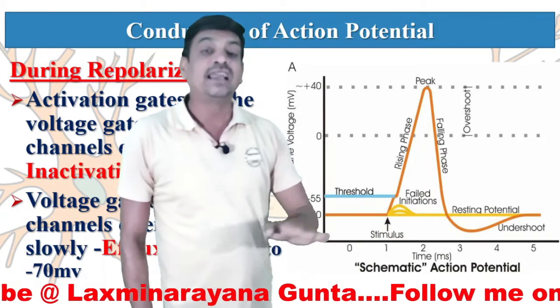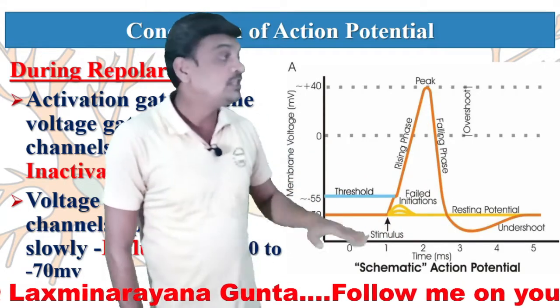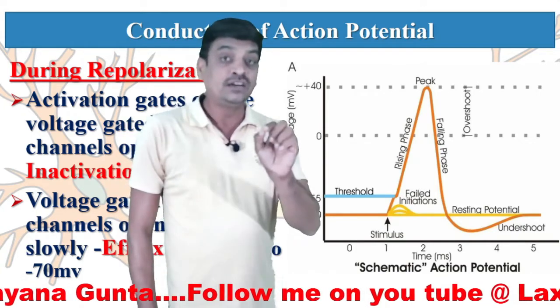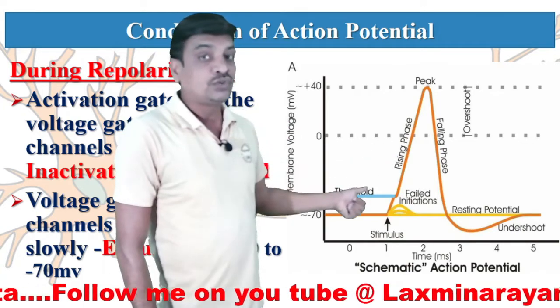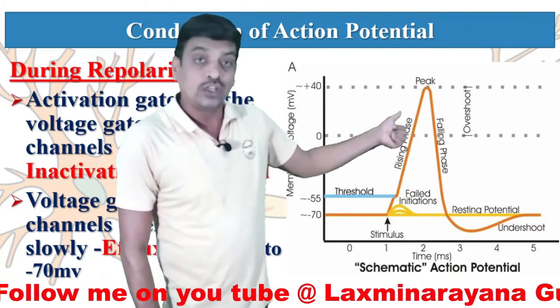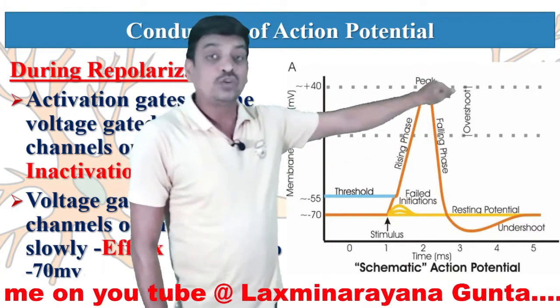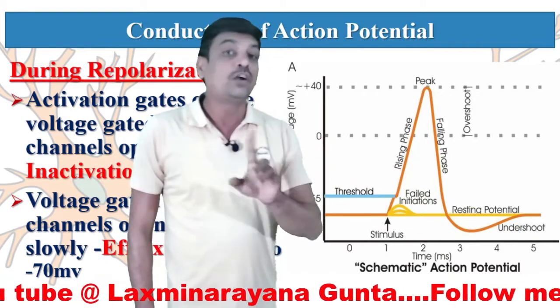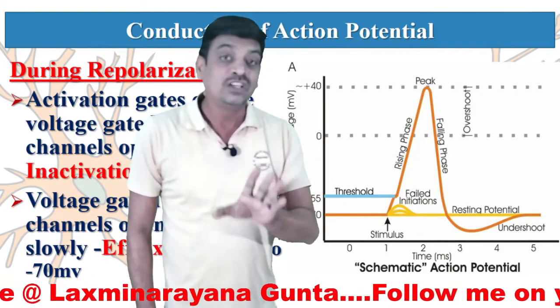Inside again it is developed negative charge, outside it is again positive charge. But here we have to observe, inside positivity is developed by the sodium ions, whereas the outside positivity in this falling phase is because of potassium ions, but not the sodium ions.